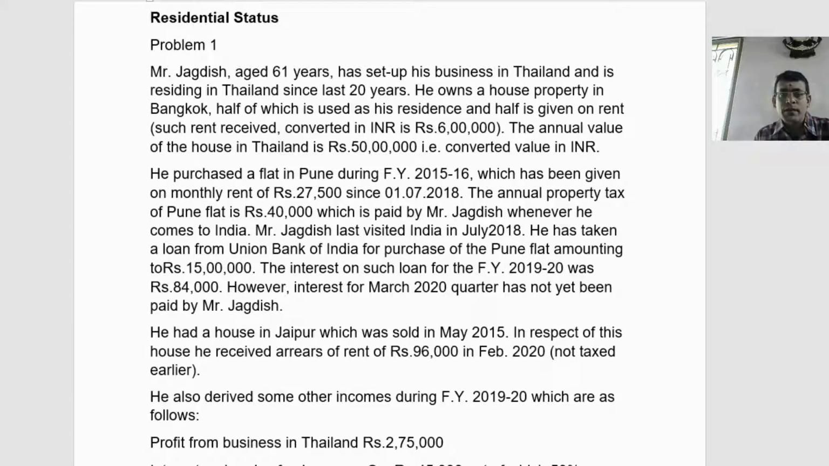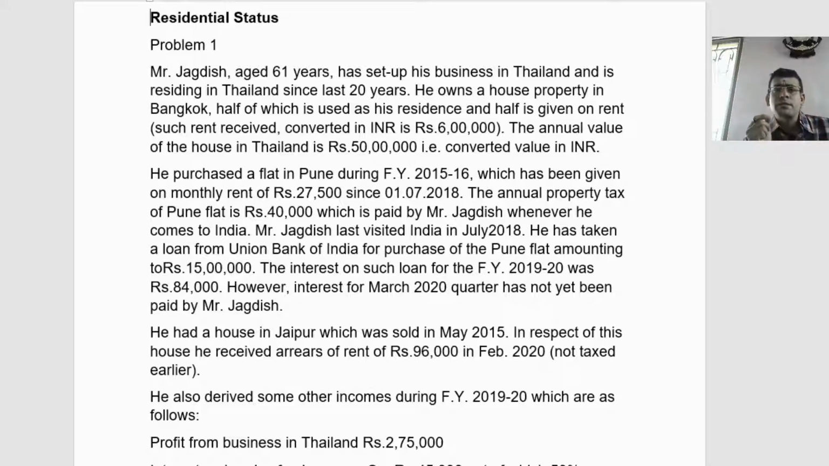What is the rent of that? The rent of that is going to be 27,500 per month. This house was purchased in 15-16. The rent was given since 1st July 2018. The annual property tax was 40,000, which was paid by Mr. Jagadish whenever he comes to India. Mr. Jagadish visited India in July 2018.